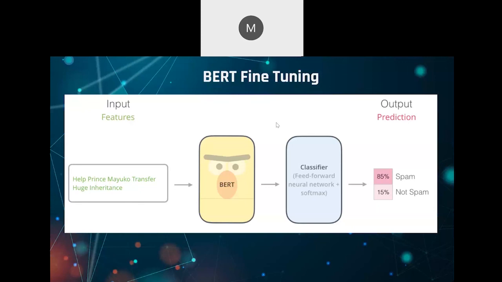Now, as I said, the model has to generate vectors for the input sentences. If you give this input sentence over here, it goes through BERT. It generates an embedding matrix for the input sentence, which we can then pass through a neural network. And then finally it predicts whether the message is spam or not spam, which is the task in our hand right now. Using fine tuning of this sort, we can make the model better at predicting representations for this specific task. This is known as fine tuning.